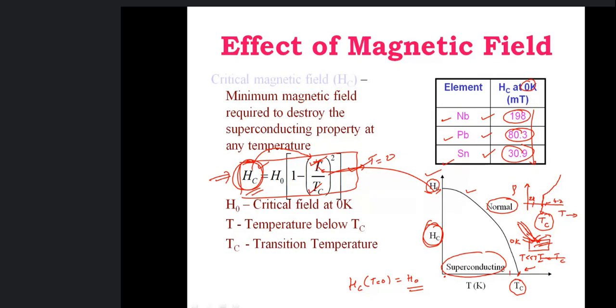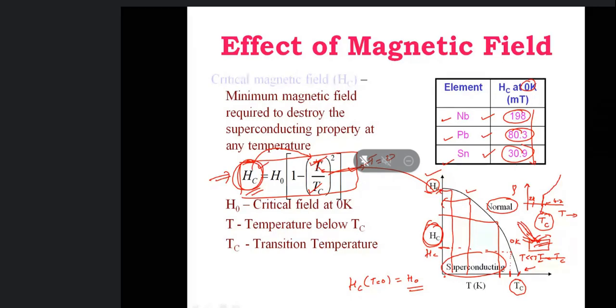If I maintain the material at this temperature, then according to this graph, this is the amount of magnetic field required to destroy its superconducting state. If the material is at lower temperature, then a higher magnetic field is required to destroy its superconducting state. Lower and lower is the temperature, and higher is the magnetic field required.